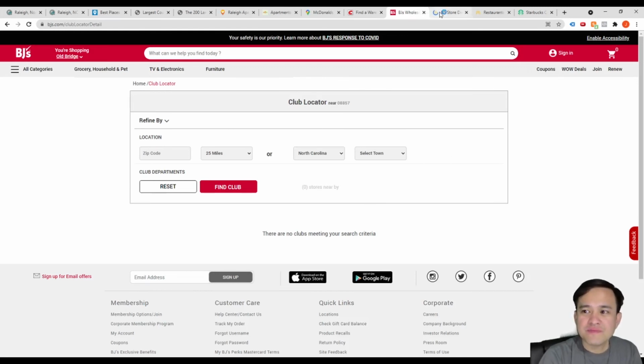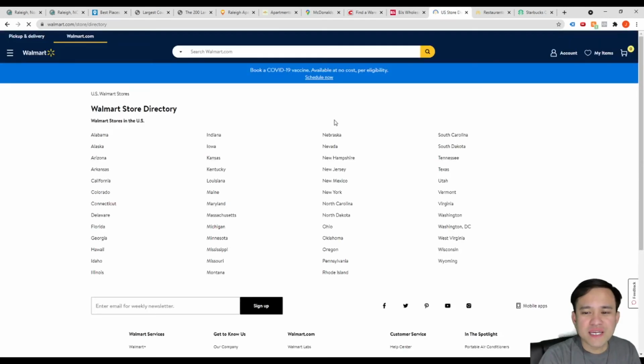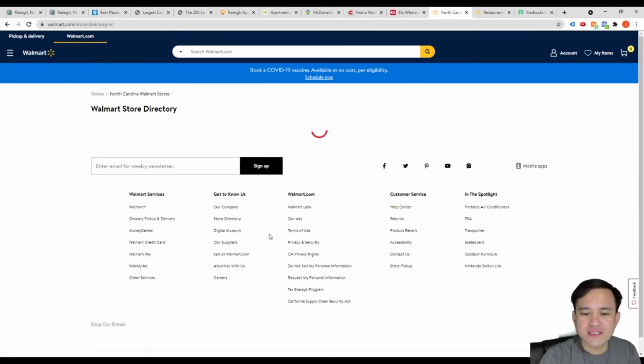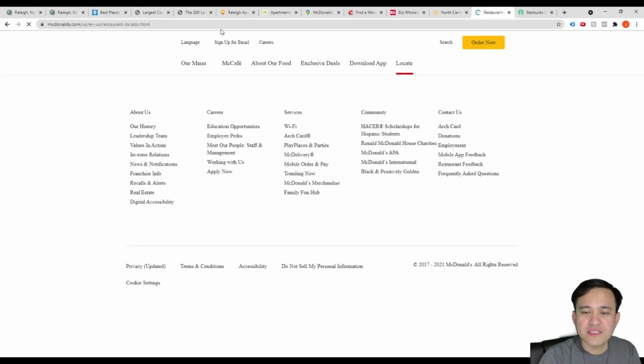Similar to Walmart. Walmart is the same thing. They will not put a Walmart there if no one will be going to the Walmart. So most likely there's a good amount of population going there. In this case, let's go to North Carolina. And while it is loading, we can check the McDonald's as well.